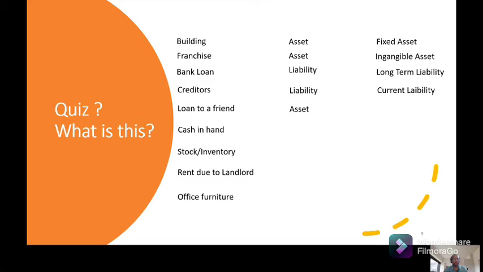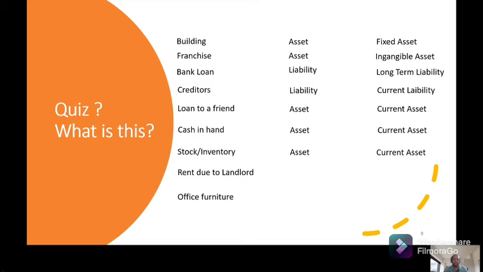Loan to a friend. So you have paid a loan to a friend. It is an asset, you will receive it. And normally loans to a friend you have given for a short period of time, so it is a current asset. Stock, again a current asset. Rent due to landlord.